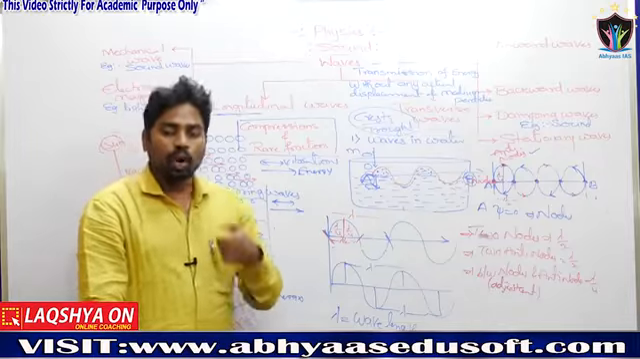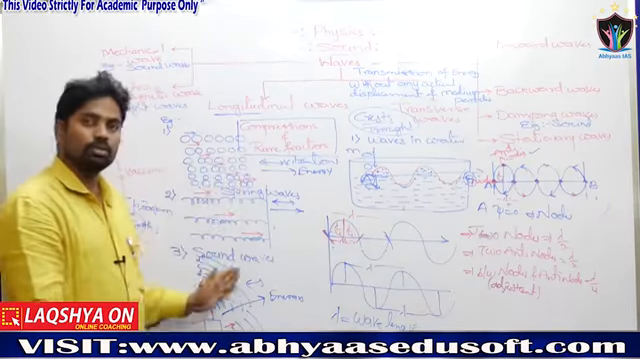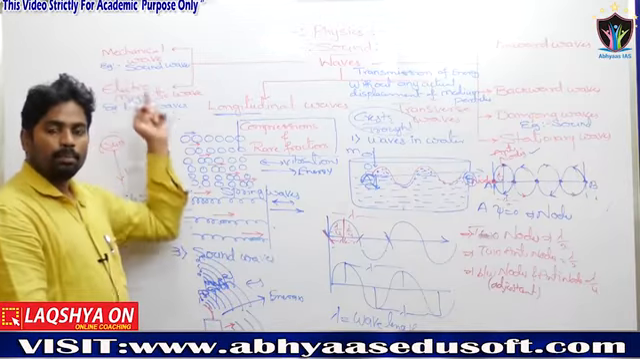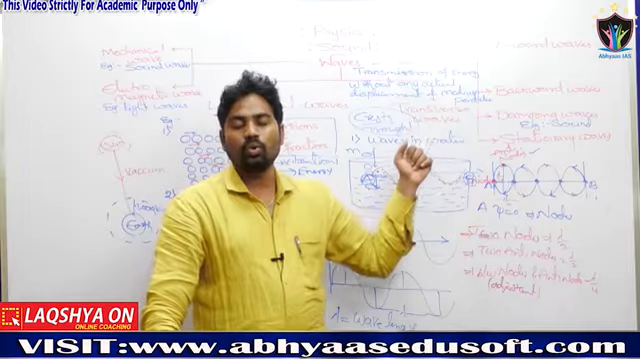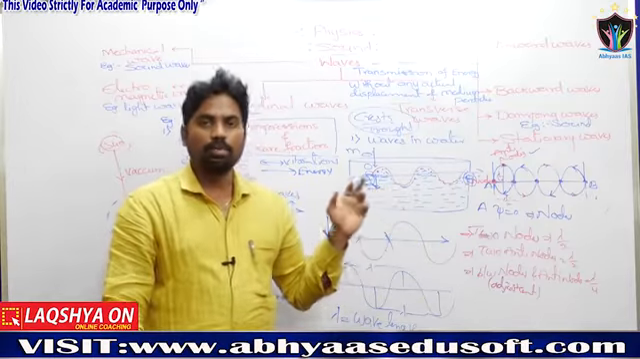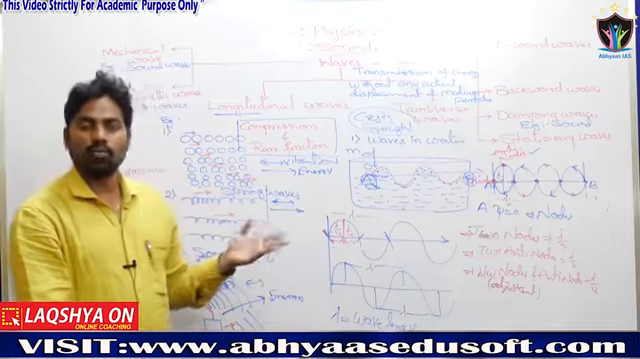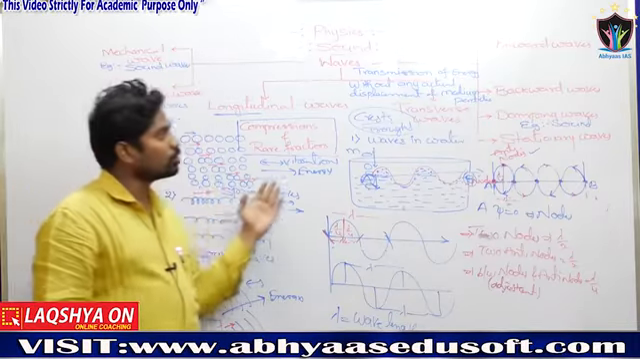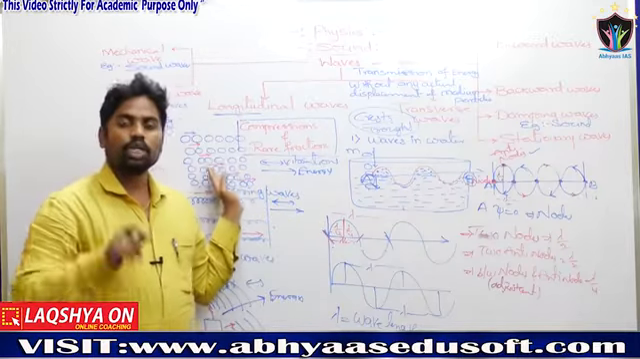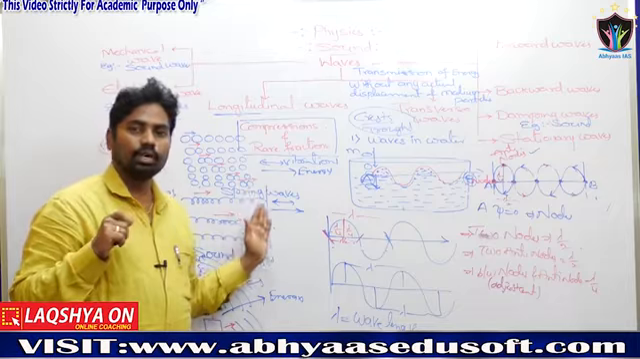Now the question will be like: sound waves are option A, longitudinal waves; option B, mechanical waves; option C, damping waves; option D, all the above. Now the answer is all the above. Why? Because sound waves are mechanical waves, longitudinal waves in the air. The sound waves in air are longitudinal waves.